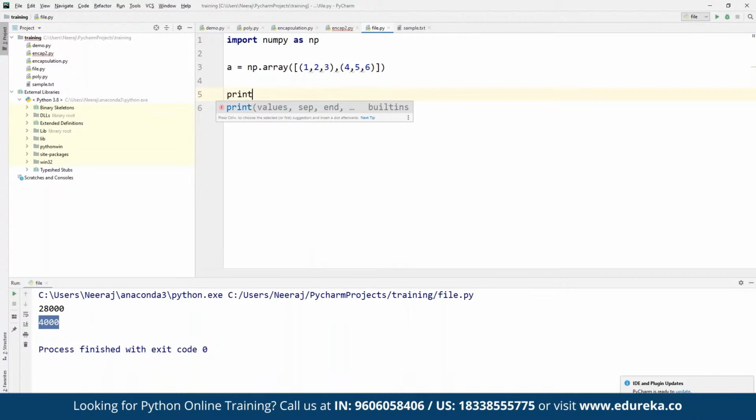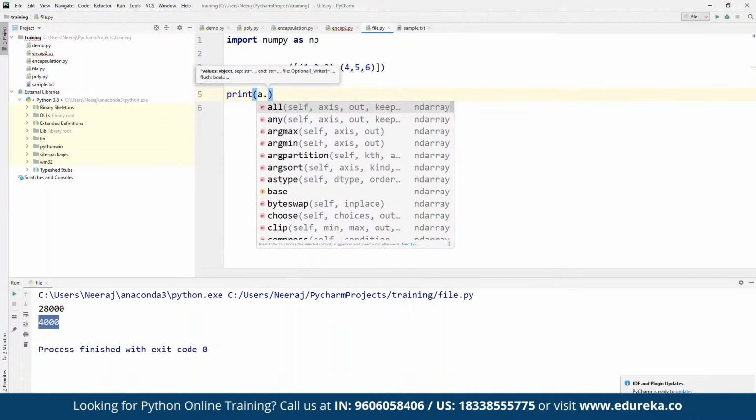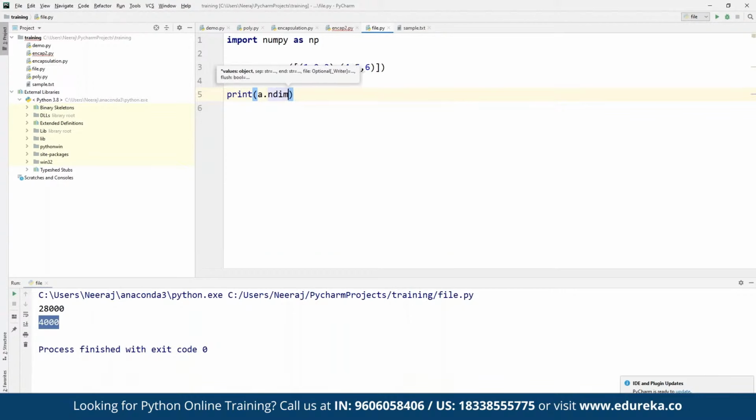And now suppose here we want to print this, we can simply define from the variable a. So basically here we are going to define this as a part of the dimensional array, and this is going to be simply printed as a part of 2, right?